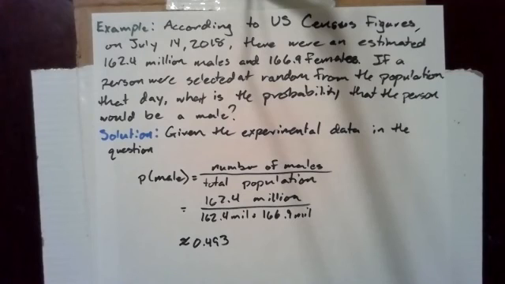Given the experimental data in the question, this is an empirical probability. The probability that a person is male is the number of males divided by the total population. That's 162.4 million divided by 162.4 million plus 166.9 million. And that's about 0.493 or 49.3%.